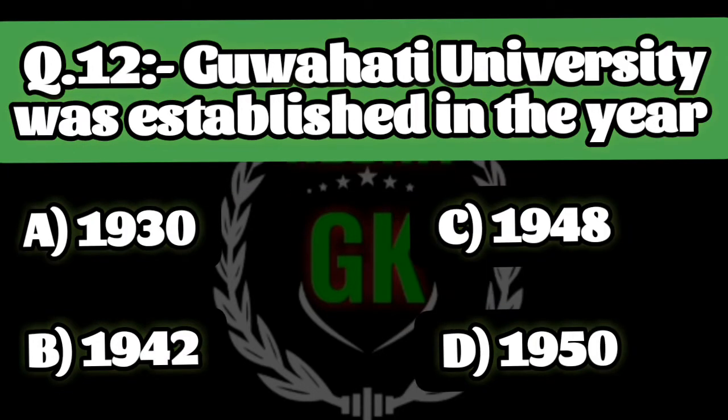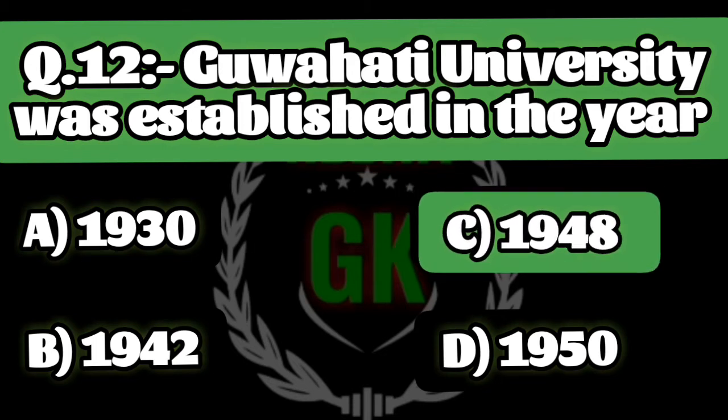Question 12. Guwahati University was established in the year A. 1930, B. 1942, C. 1948 and D. 1950. Right answer is C. 1948.